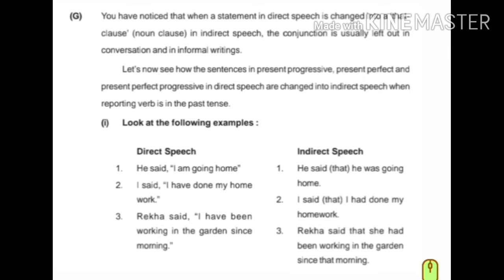So here you have noticed that you have used the present perfect tense. Present perfect.